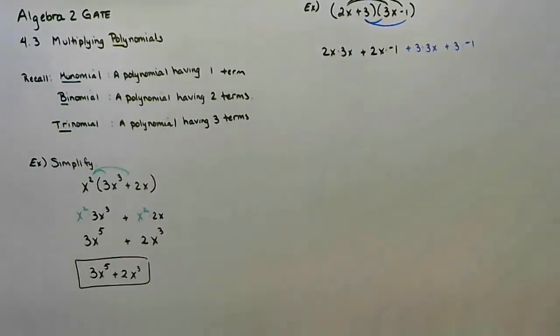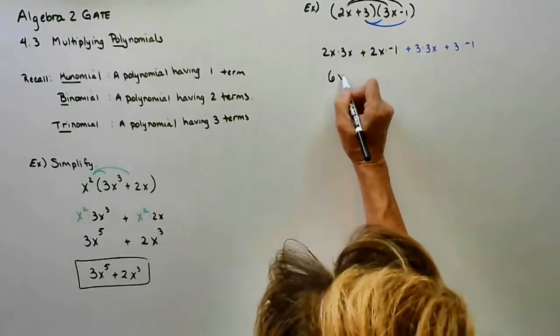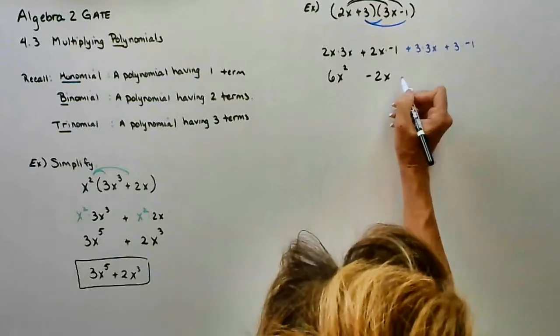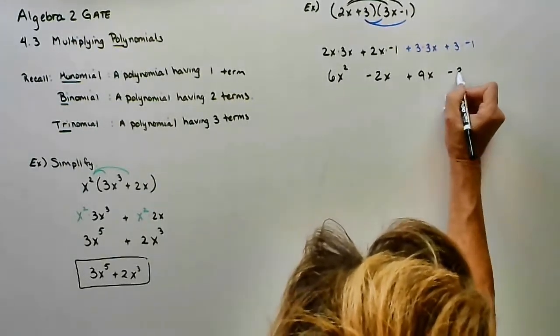Okay? So now I have 4 terms. Some of you may recognize what I just did. I just did an acronym FOIL, which we'll talk about in a moment. Now if I'm going to treat each one separately, 6x squared minus 2x plus 9x minus 3.